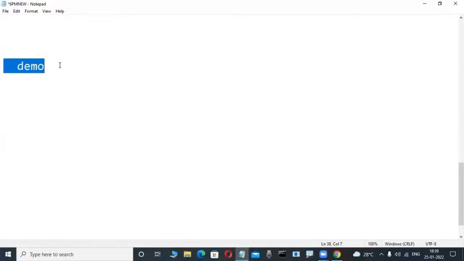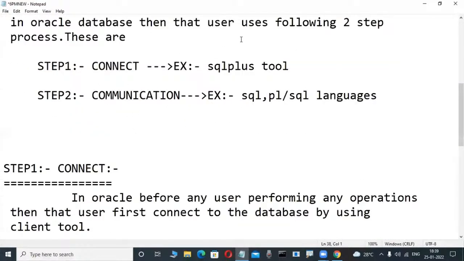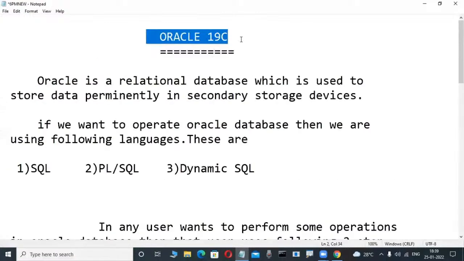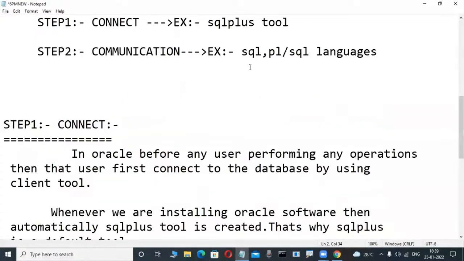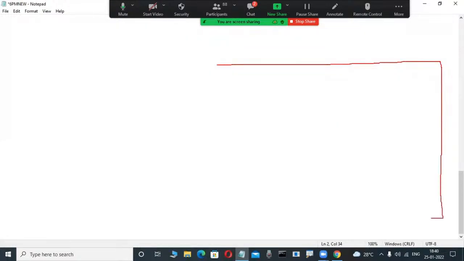This is a demo. So here, SQL Plus and Oracle, these are all for understanding. Observe it here. Concentrate. Don't write anything from now onwards. Suppose this is Oracle software, or anybody learning SQL Server, anybody installing DB2, anybody installing Teradata. In any relational database software, when they install it, two parts are created, not a single part. Slowly observe here. This is different. Suppose I am installing Oracle software. Very important. Then automatically two parts are created.